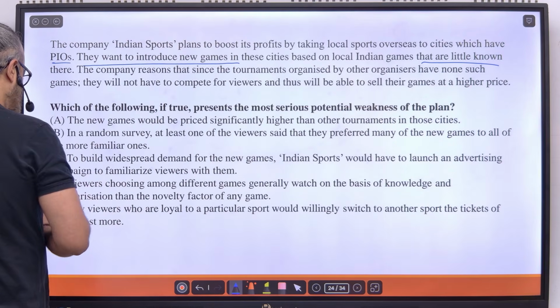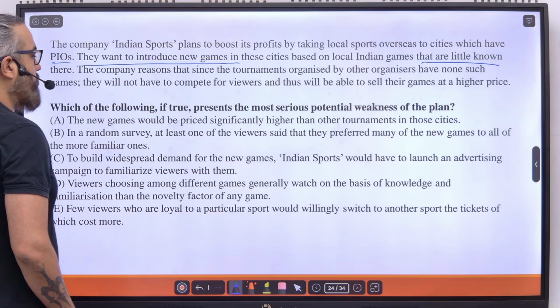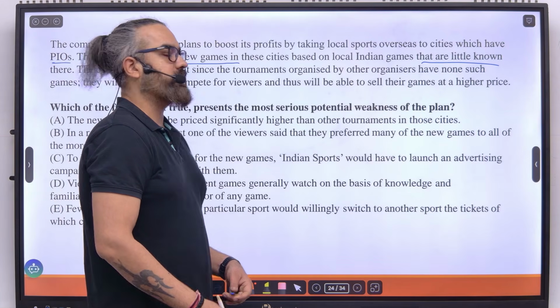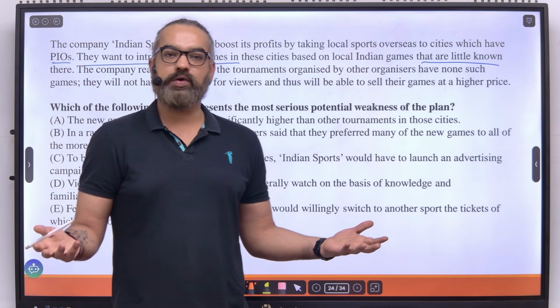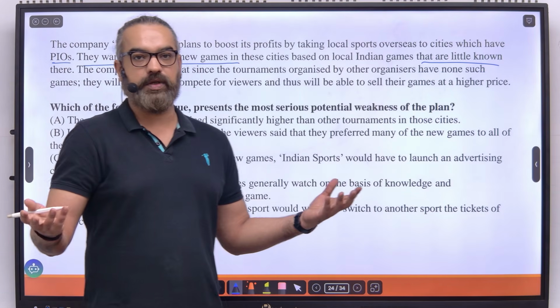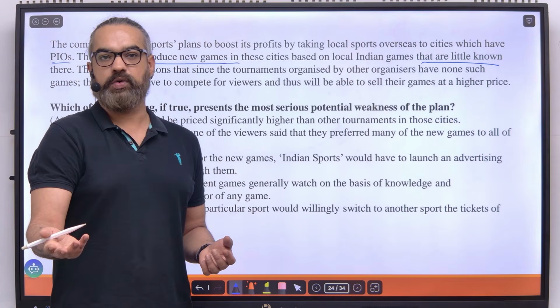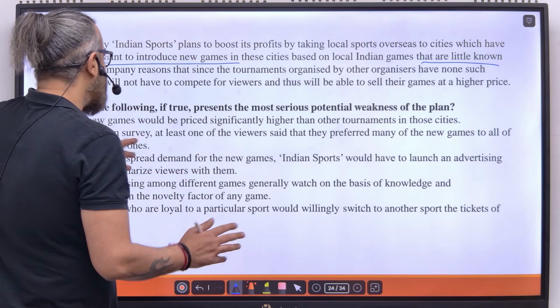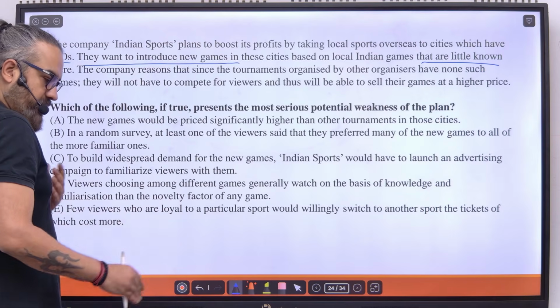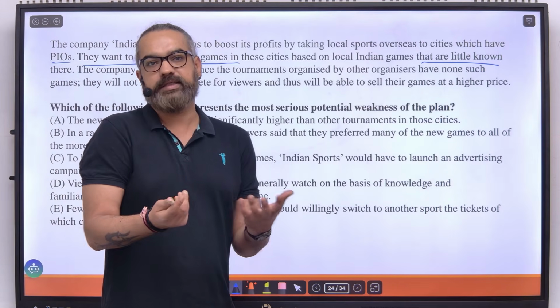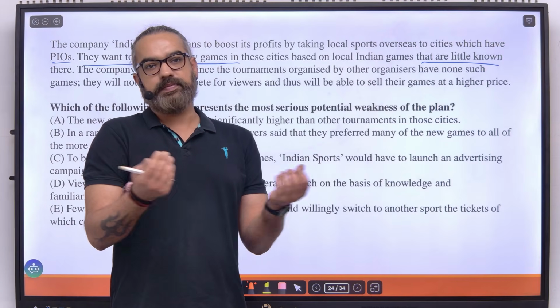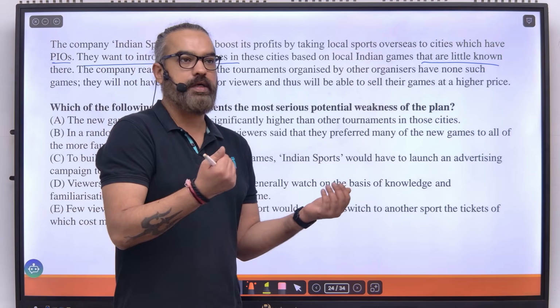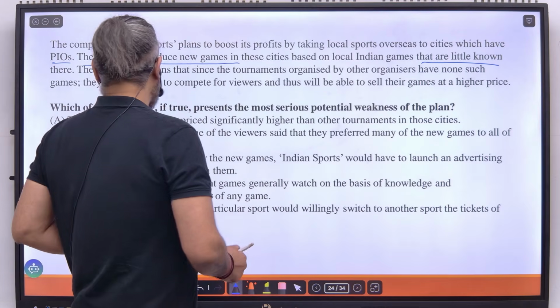A says the new games would be priced significantly higher than other tournaments in those cities. See, price, we can't say that just because something is priced higher, it would not be sold, it would not be successful. Price does not give me any idea. If there's something new which is priced higher, I might still go for it. Just because something is priced higher does not mean that a person will not go for it. So I can eliminate this.